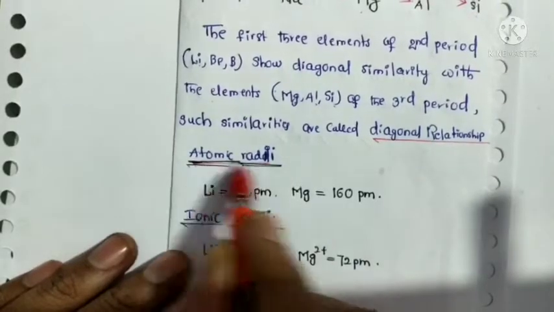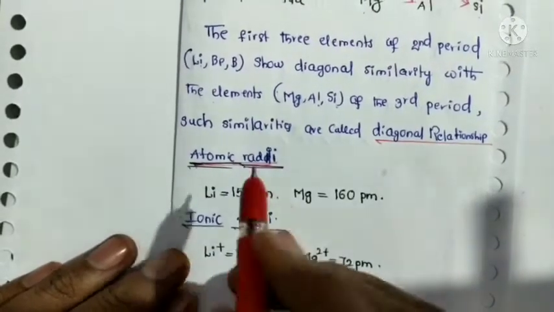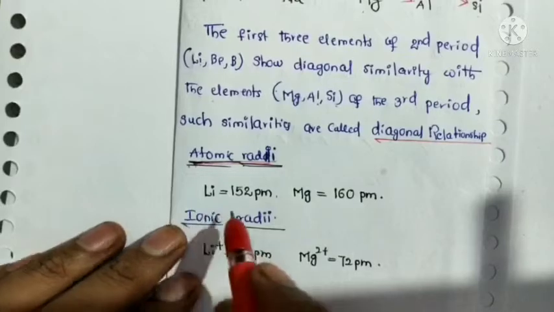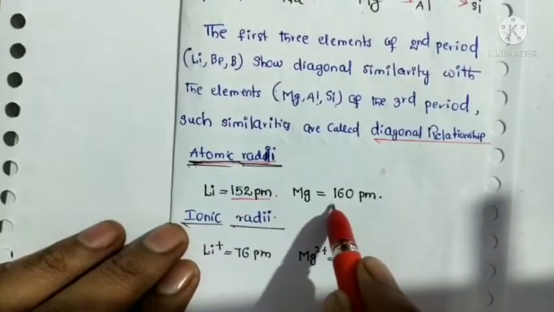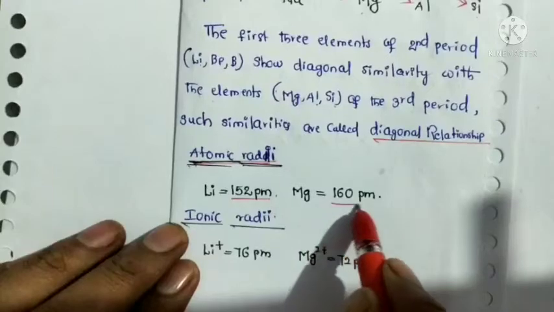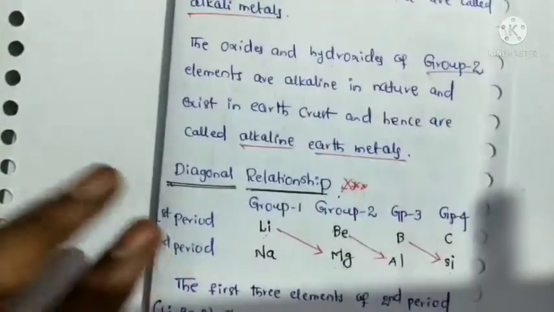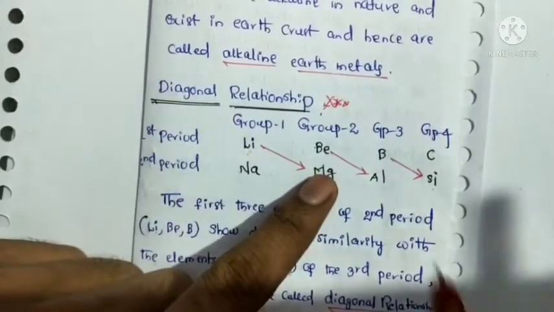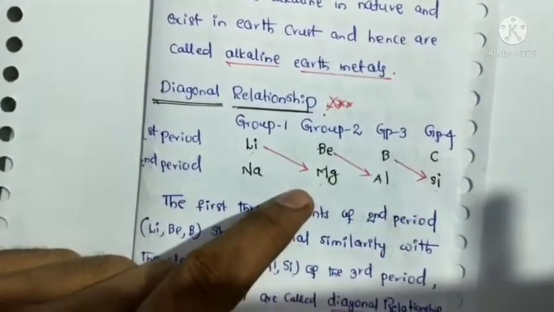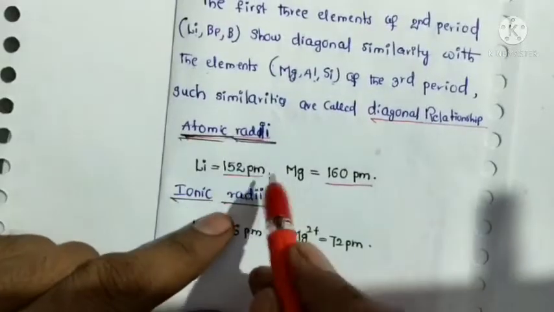For example, atomic radii. Lithium is 152 picometers, magnesium is 160 picometers. Actually, from lithium to magnesium atomic size increases, but here it is approximately similar.